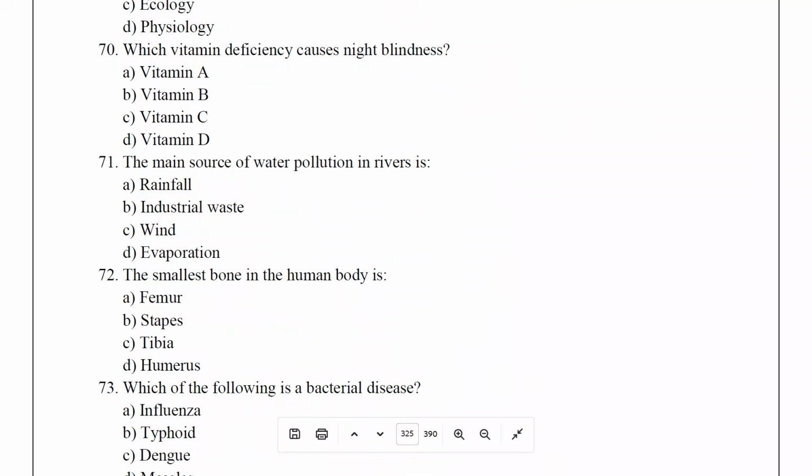Which vitamin deficiency causes night blindness? Vitamin A. The main source of water pollution in a river is industrial waste. The smallest bone in the human body is the stapes.